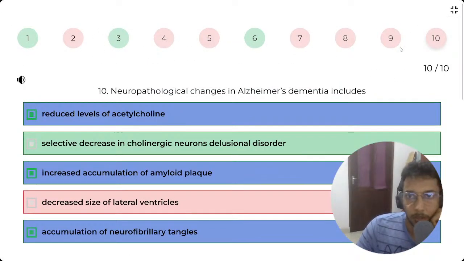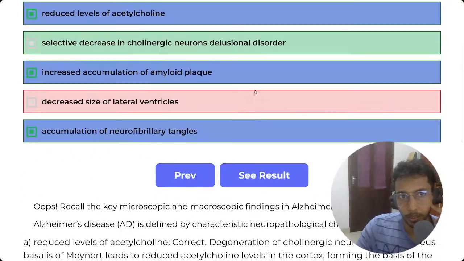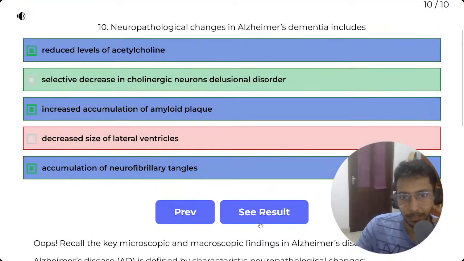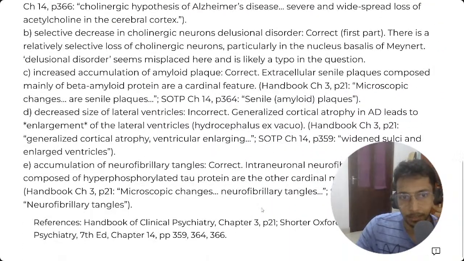So we finished all the questions and I got 3 of them completely right and some of them partially correct. I didn't get anything completely wrong. So let's go ahead and see the result. Neurofibrillary transfer, intraneuronal fibrillary triangles composite.